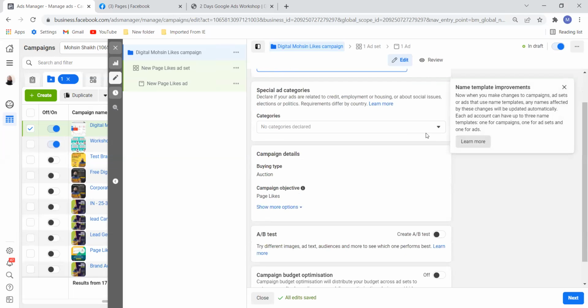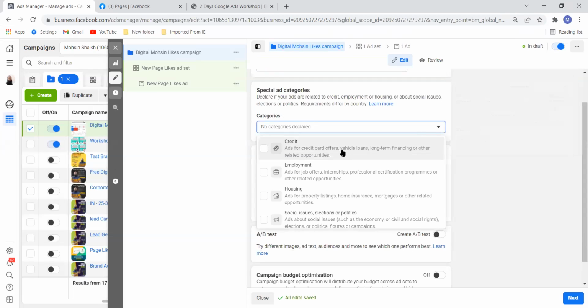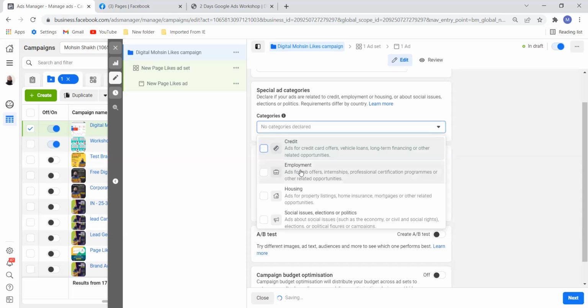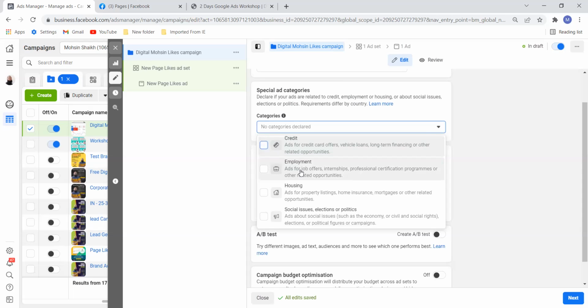Now categories is important. For example, if you are into credit, then you need to select this option. I can't skip this option, because if I do that, my ad will be banned. For example, if I am running a campaign for credit cards, I need to select this option. If I'm running a campaign for employment, offering jobs and all that, then I need to select this option. Why do you think I need to select this option? Any guesses?